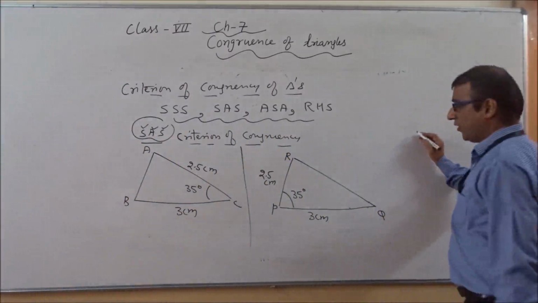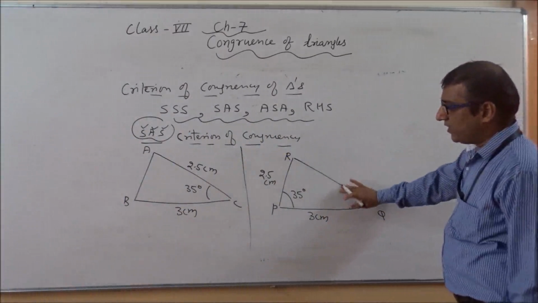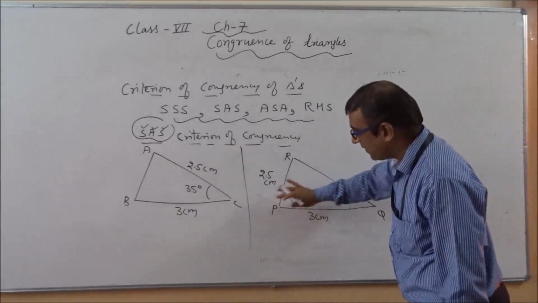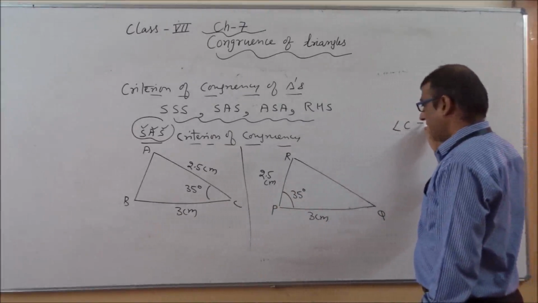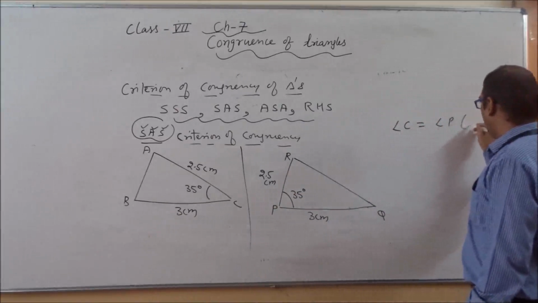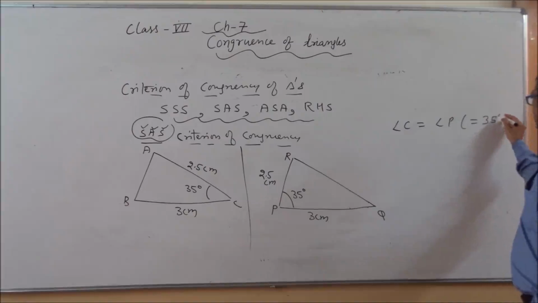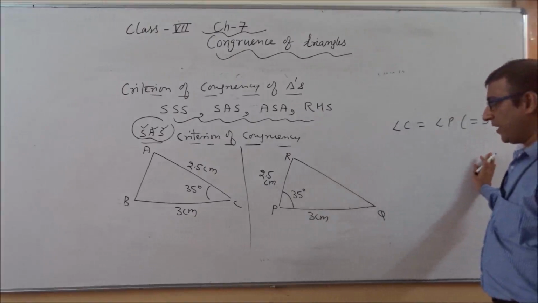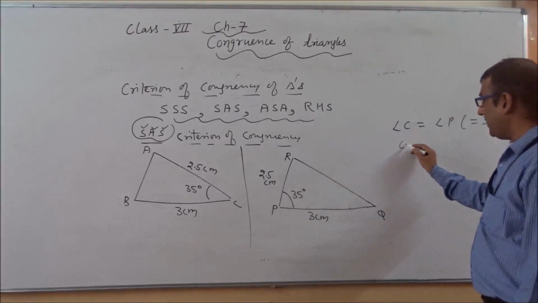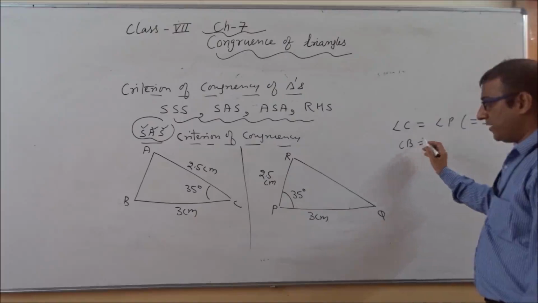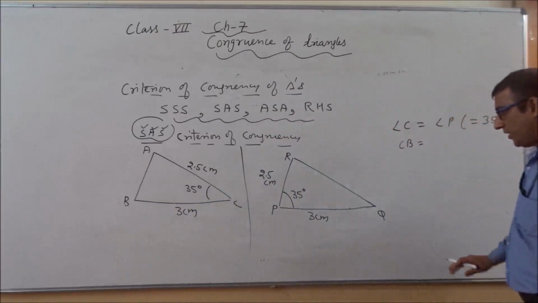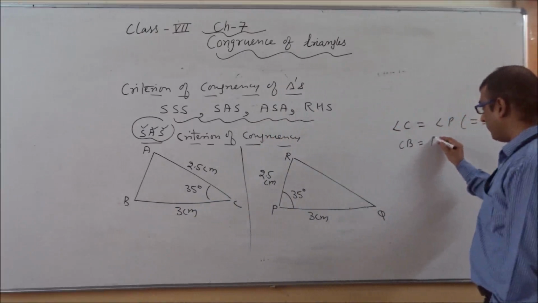So first, in these two diagrams we can say angle C and angle P both are 35 degree. Okay. After this we can say side CB is equivalent to PQ.